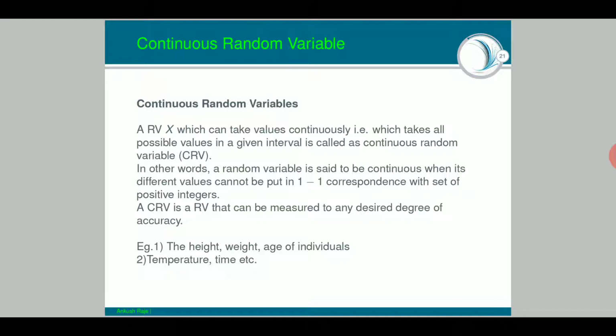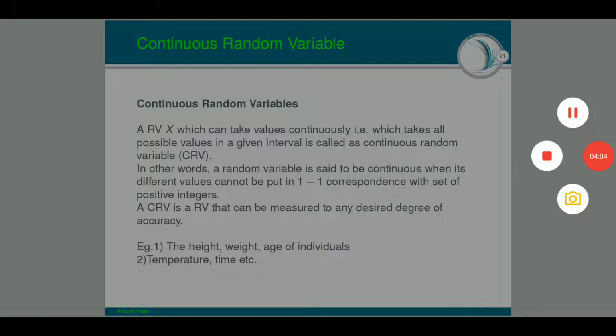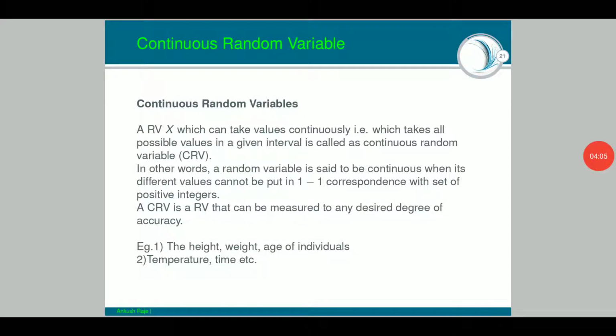But suppose I am measuring the height of a person in centimeters. Say some person is 170 centimeters tall, another 171 centimeters.